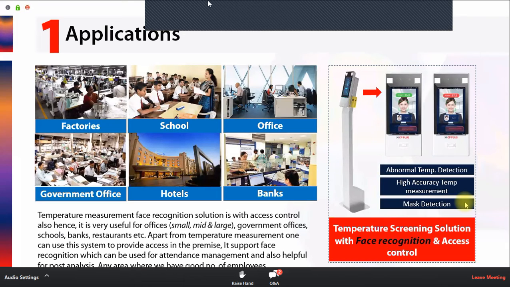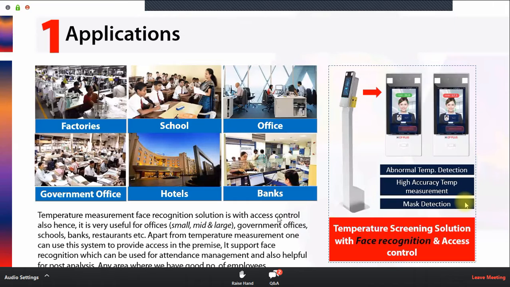This can be very useful for factories, schools, offices, government offices, hotels, banks. Any place where you have a good number of employees, you can give this device. Why? Because this device has face recognition, which makes it very easy to identify and recognize any personnel.